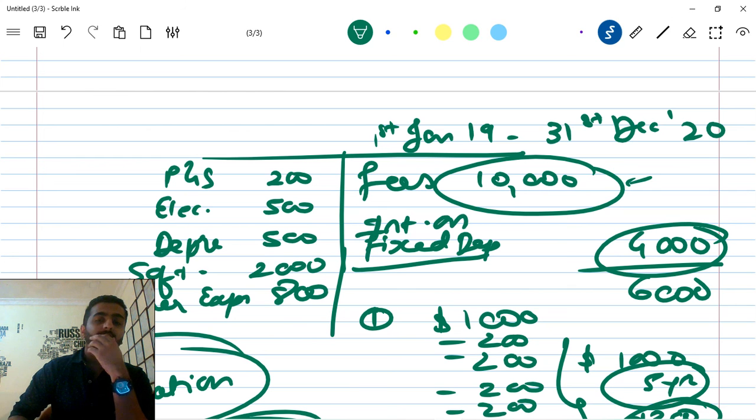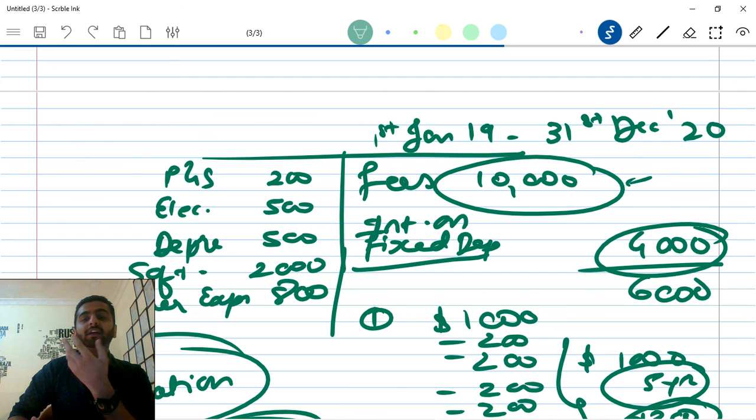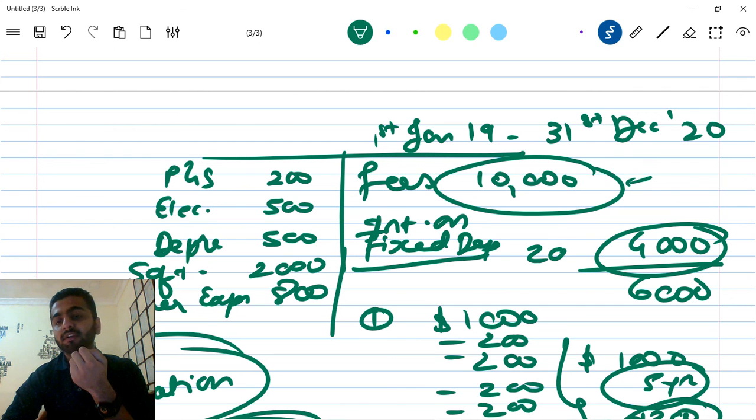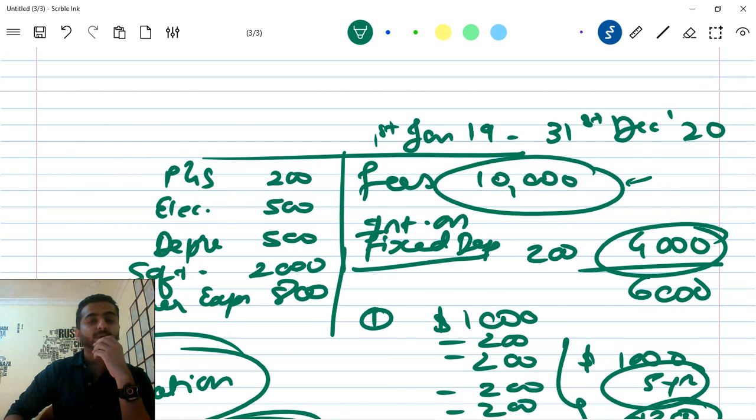But is FD my main business? Am I a bank? Definitely not. So this is my other income. Out of the fees I had earned, I have put some amount in FD, and that FD is giving me returns. That FD is giving me interest. That is my income. Maybe it will be $200, whatever the amount may be. So let's say my interest on FD is $200.